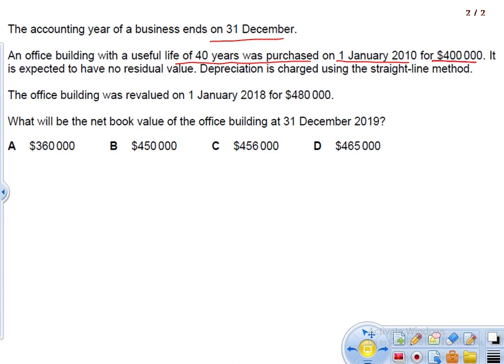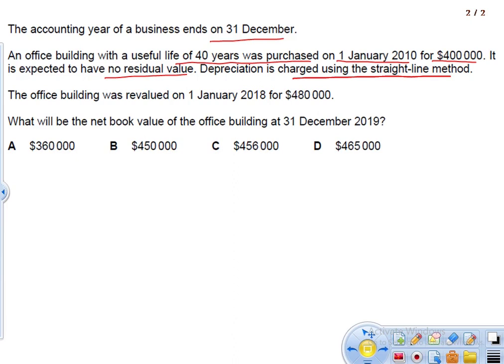It is expected to have no residual value, so we will not have any scrap value, and depreciation is charged using the straight line method.